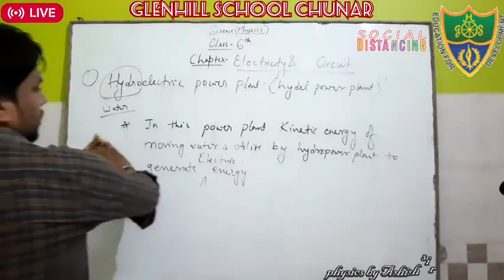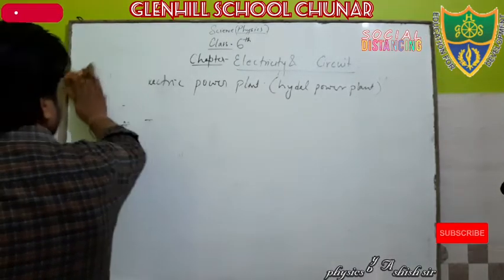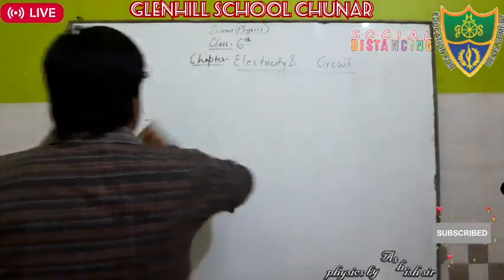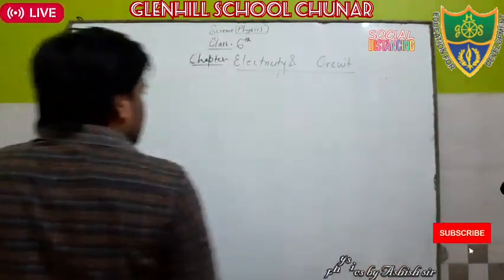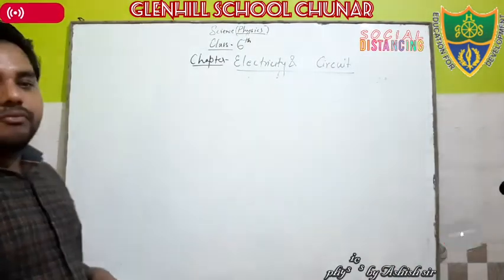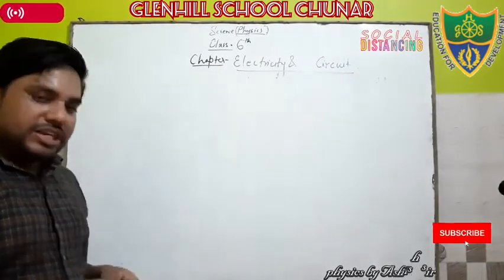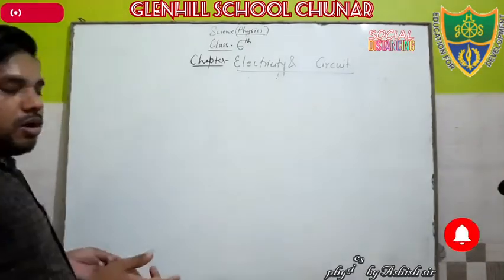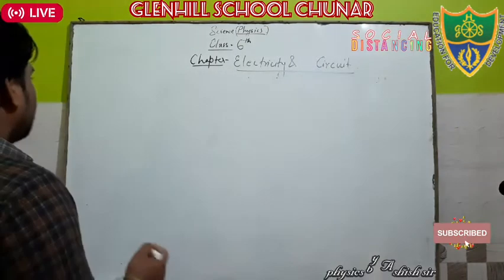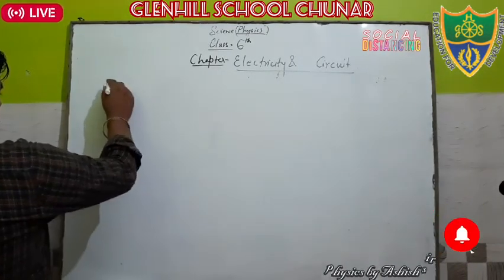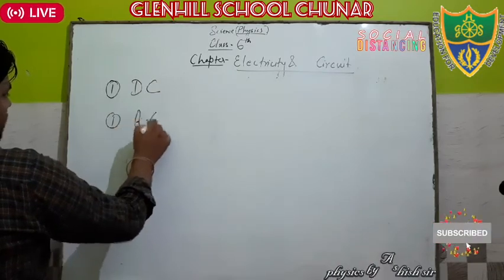Let's see, when this generation occurs, there are two types of electricity that may be generated depending on the requirement. The first one is DC and the second one is AC.